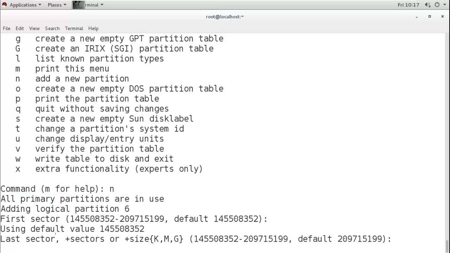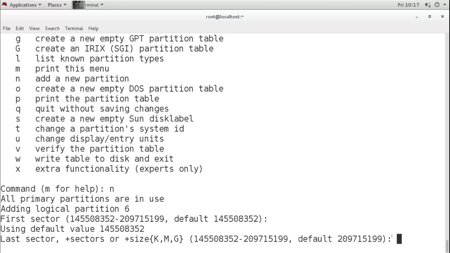Now it is saying using the default value for the first sector. Now it is asking where you want to end, what is your last sector. So again you are having this available, and where you want to end. It is saying, do you want to end on the last sector? That means you want to use the whole space. So if you want to use all available space, you can just press enter.